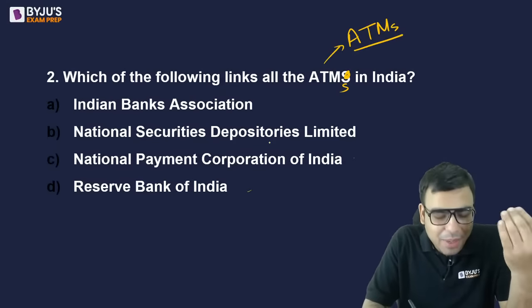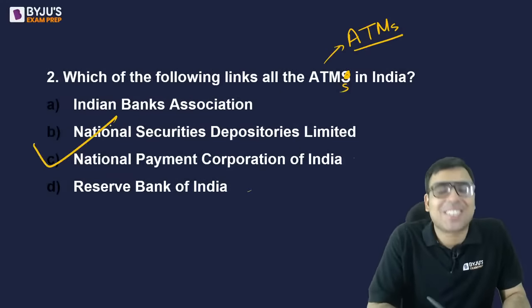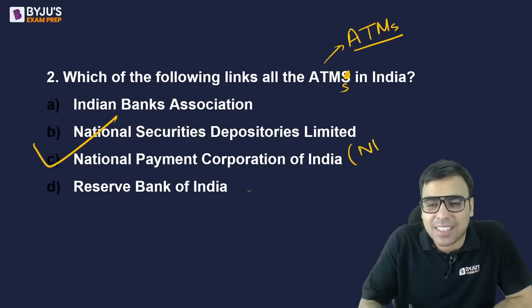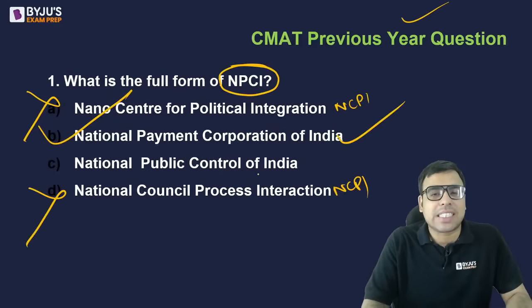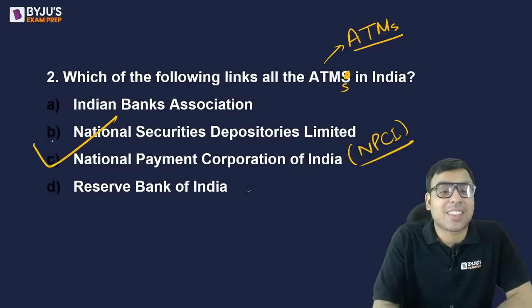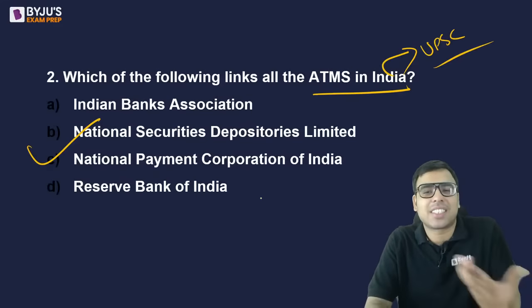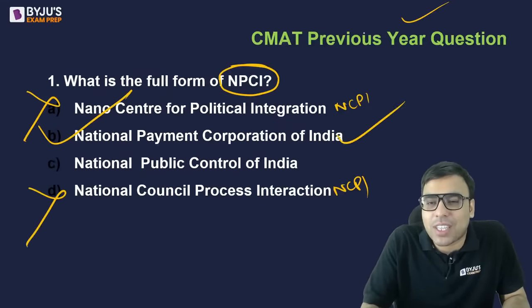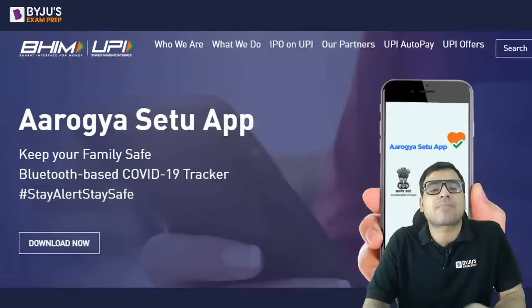Okay, fine, I agree, but this is a slightly googly, right? Now the right answer to this question is C, National Payment Corporation of India. NPCI is the right answer. They asked about this NPCI in CMAT one or two years back, and that is why they can ask this. A similar question was asked in some standard exam, perhaps UPSC. It is very straightforward, but I gave it because a similar question was asked in CMAT.